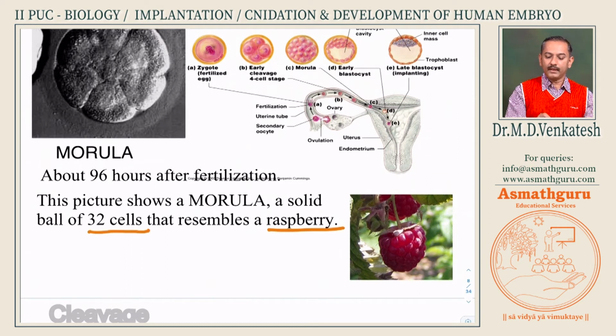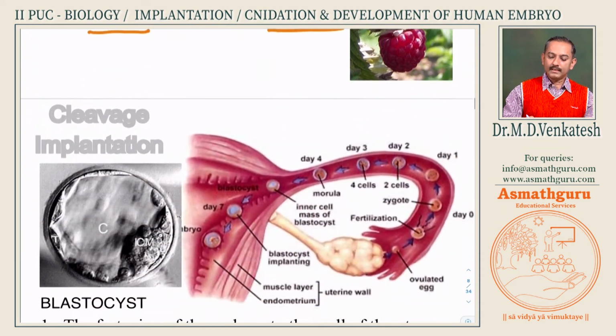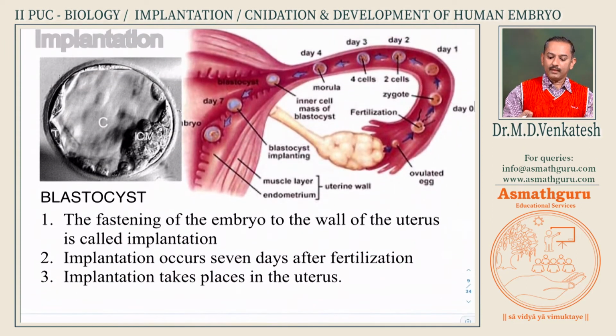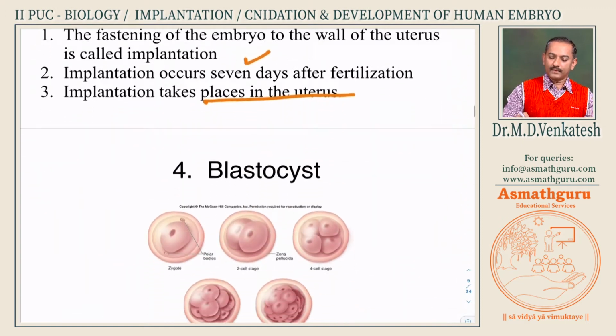Please note the 32 cell stage, between 16 to 32 cells, it will get implanted. Implant means it is getting embedded. How does this implantation take place? Now this implantation occurs by 6 to 7 days, and it takes place in the uterus of the female reproductive system.